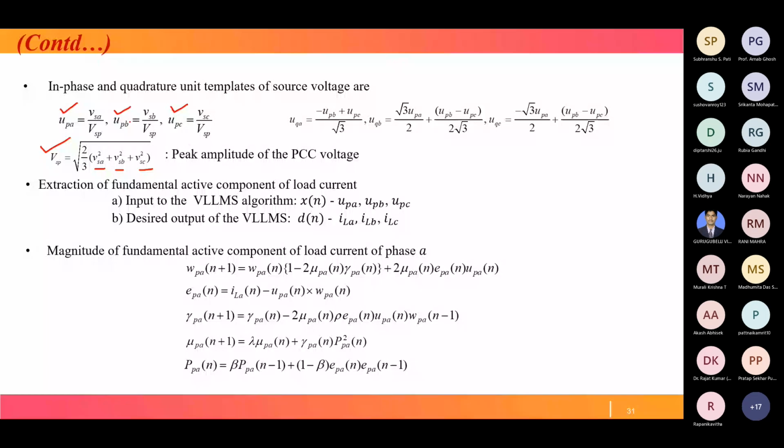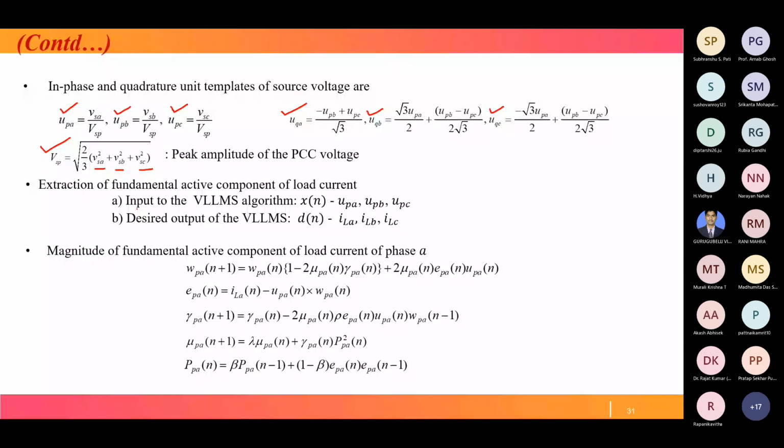We then give UPA, UPB, UPC as input to the VLLMS algorithm, just like the X we discussed in the general structure. Like D, the desired output in the general structure, here our desired output is the load current ILA, ILB, ILC.